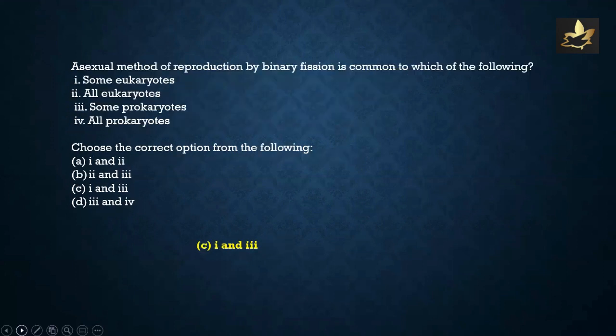Asexual method of reproduction by binary fission is common to which of the following? 1. Some eukaryotes, 2. all eukaryotes, 3. some prokaryotes, 4. all prokaryotes. So binary fission as an asexual mode of reproduction is displayed by some eukaryotes as well as some prokaryotes. So the correct option is C, 1 and 3.